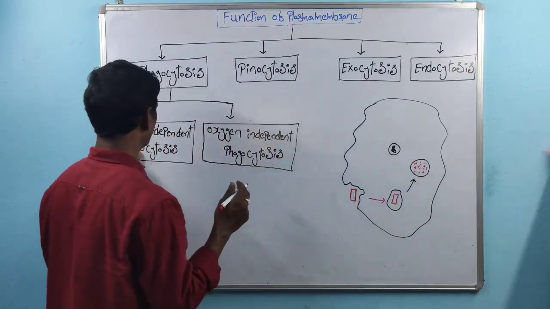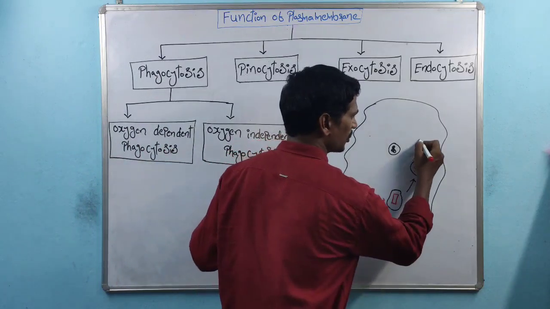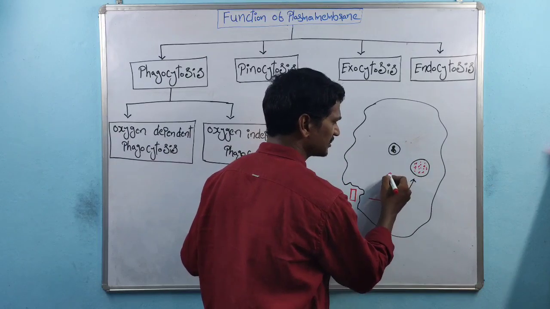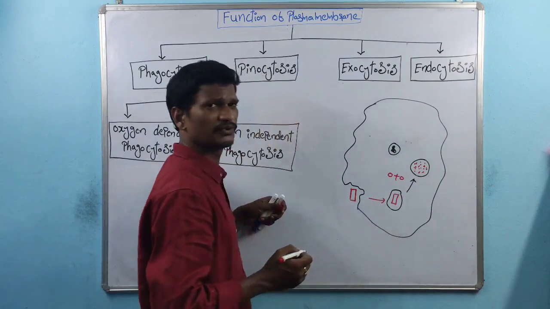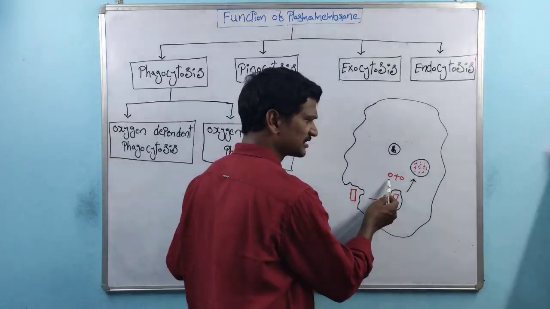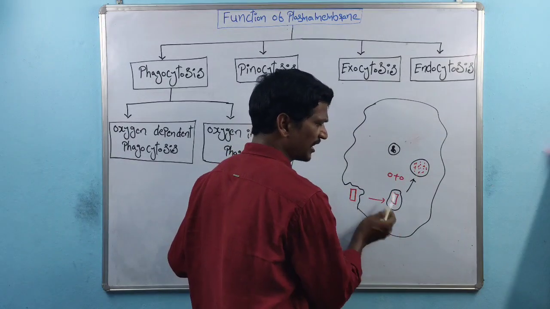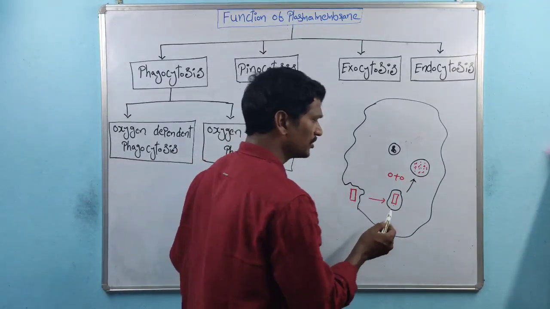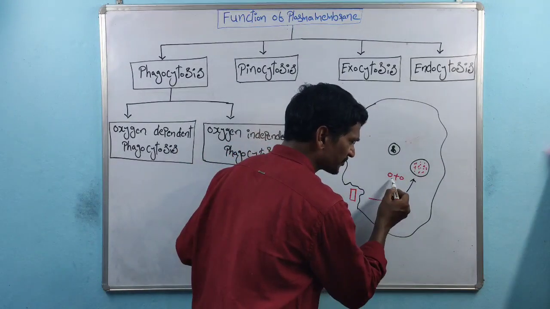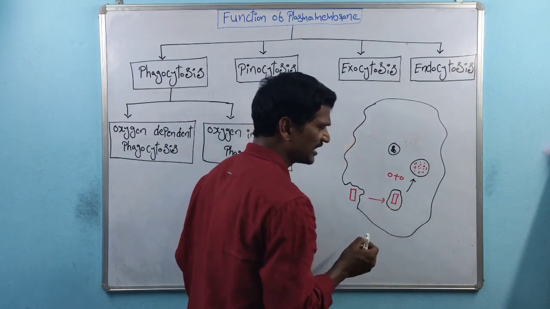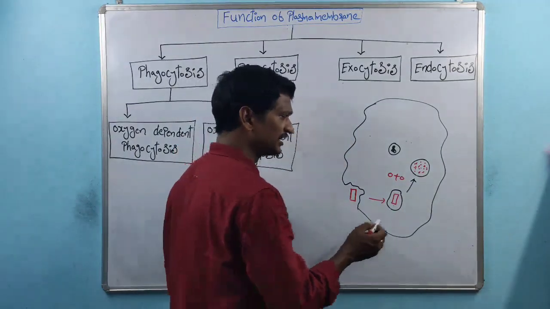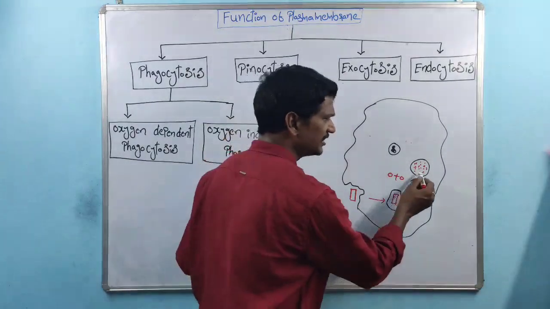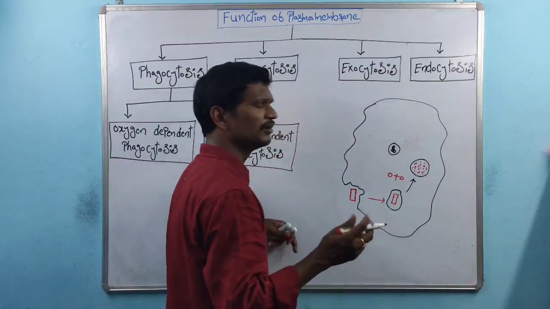In oxygen dependent phagocytosis, oxygen produces oxygen free radicals, and these free radicals are involved in the destruction of the bacteria. They directly destroy the bacterial cell wall and the bacterial genetic material.